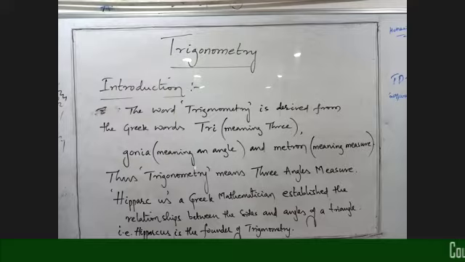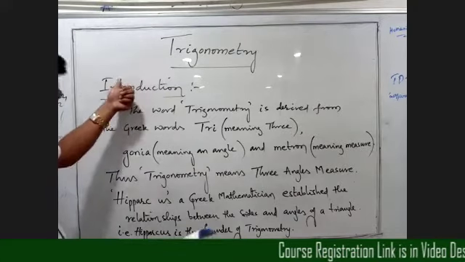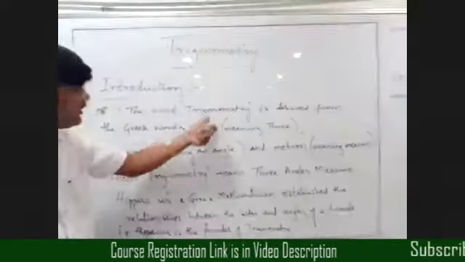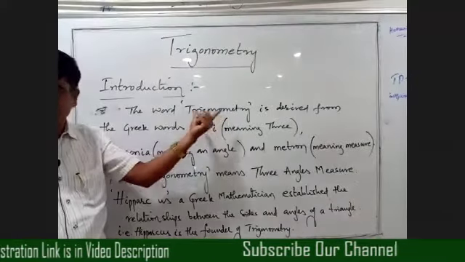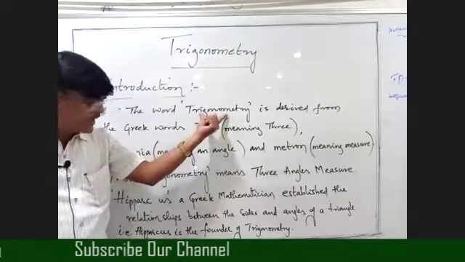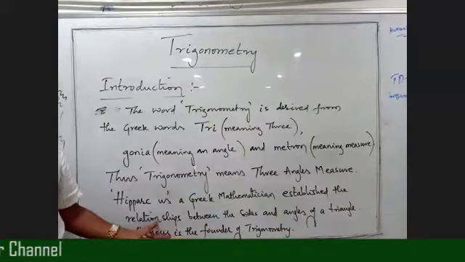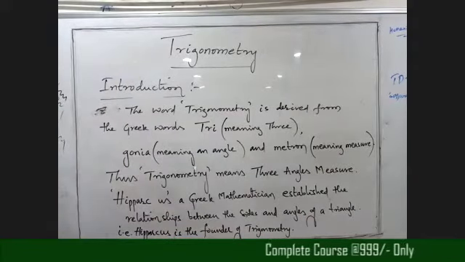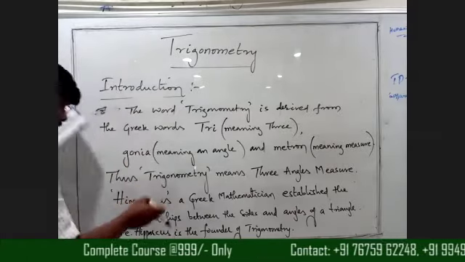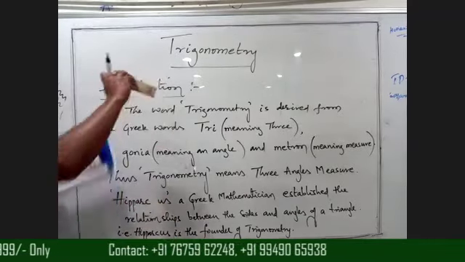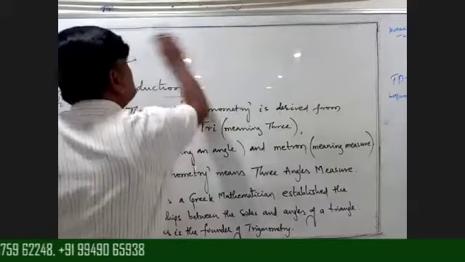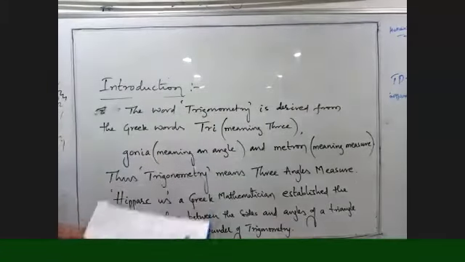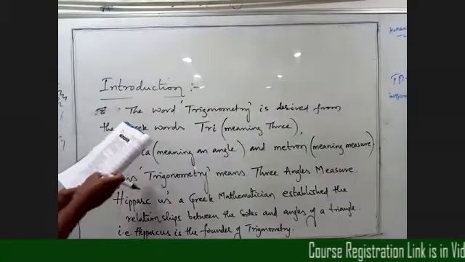Next, so up to now we are introduced. We know what is the meaning of trigonometry and who is the founder of trigonometry. Okay, beta. Next, write down in the next line. After Hipparchus, we have some Indian scientists. They developed this trigonometry, beta. So write down in the next line.